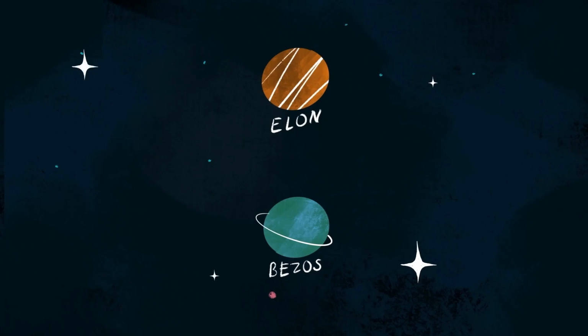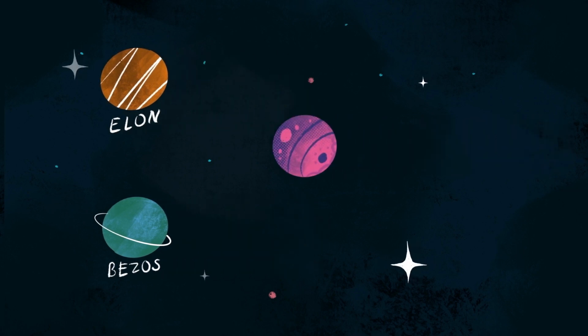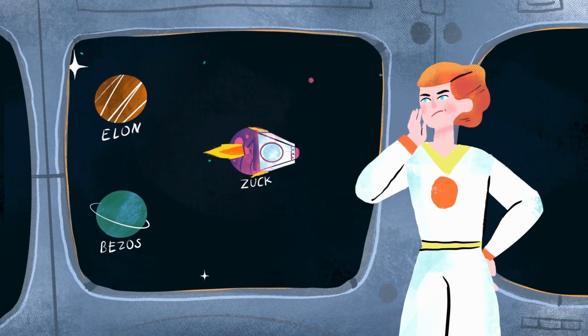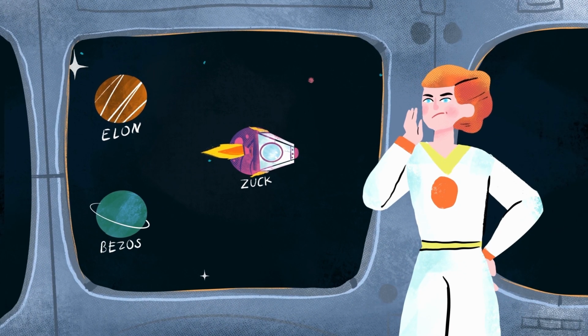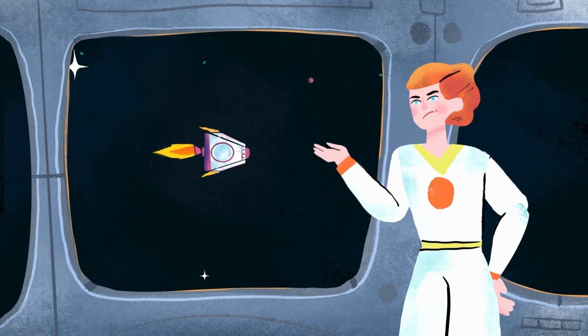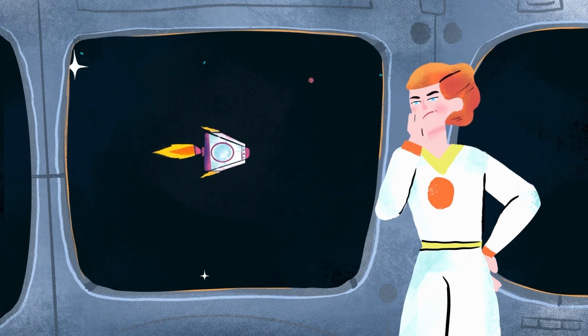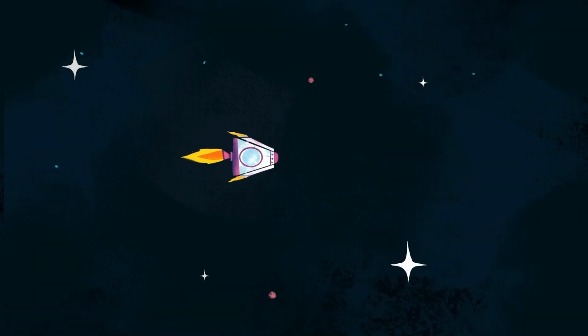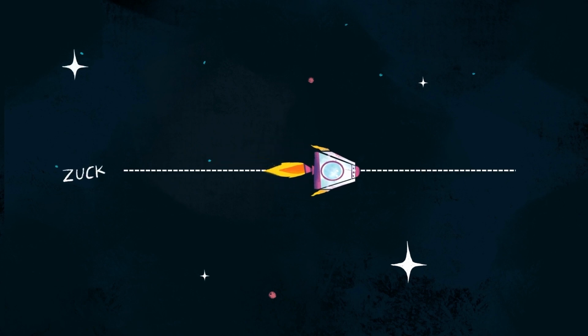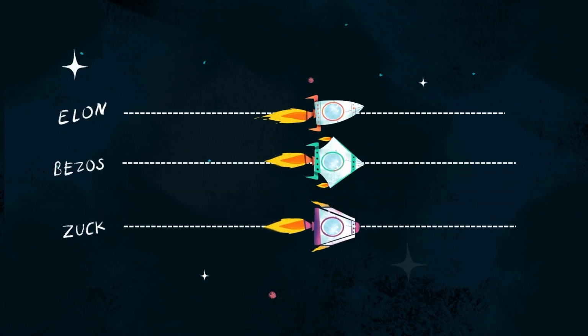Usually, only the planets Elon and Bezos compete, but this year, a third planet named Zuck has unveiled its own rocket to enter into the competition. The space race coordinator is not sure if he can safely allow another ship to compete mere minutes before the race commences. To ensure safety, Zuck's rocket will need to follow a trajectory parallel to those of Elon and Bezos.